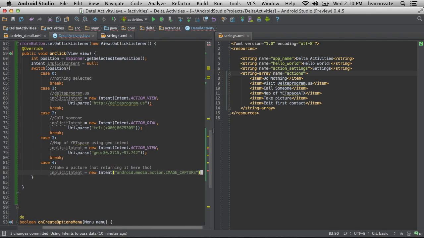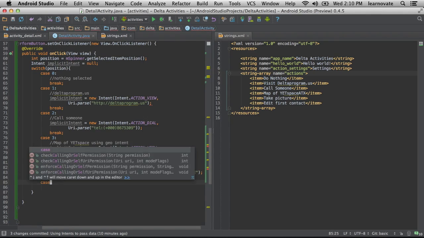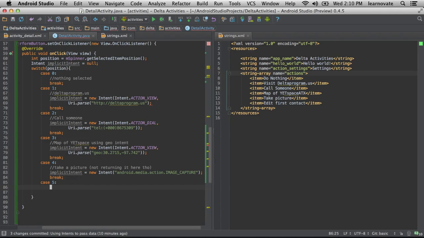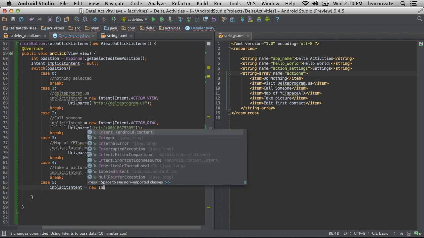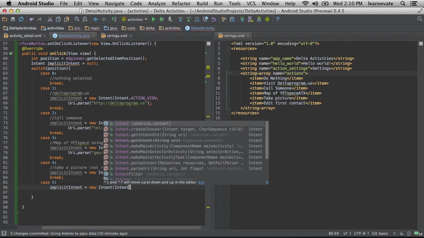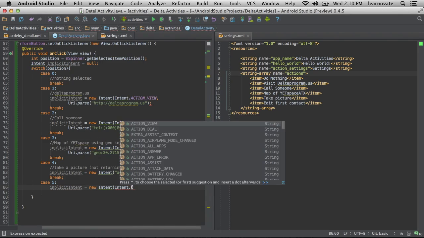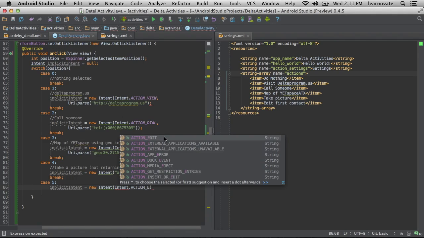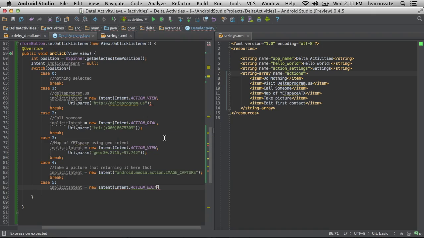And here you can even specify more specific locations. Here I'm saying the Android Media Action image capture. I'm not even specifying an action and then parsing a URI. I'm just saying, hey, do this thing that's a registered action you can take on the Android OS. Whatever camera app would be in image capture would have access to the image capture in their manifest. That's what would launch eventually. That one is a little more explicit, but it's still an implicit intent, because I'm specifically referring to Android Media Action, so the user would have to change that.